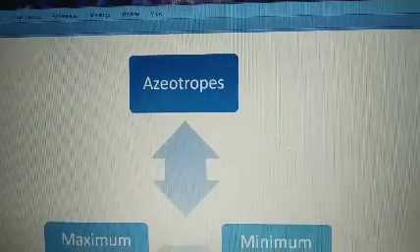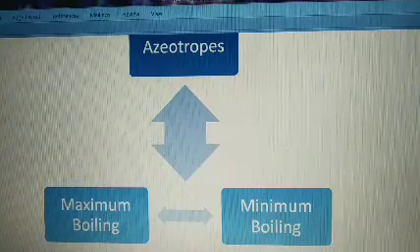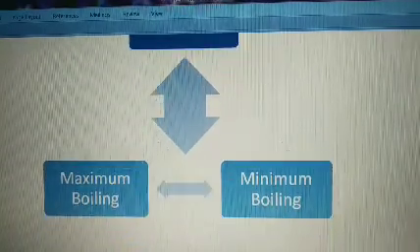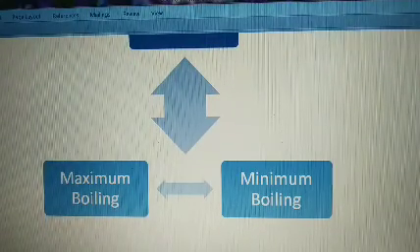Azeotropes are of two types. One is maximum boiling, another is minimum boiling azeotrope. What is meant by maximum boiling and minimum boiling azeotrope?